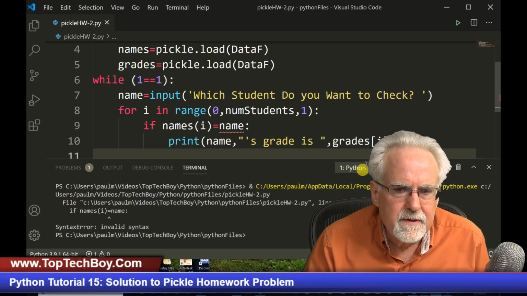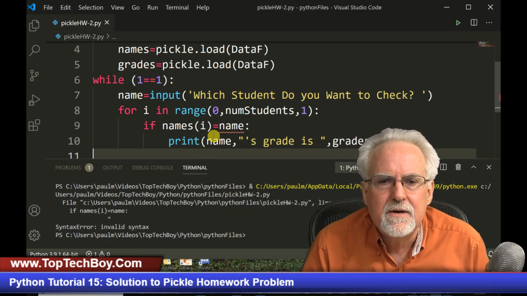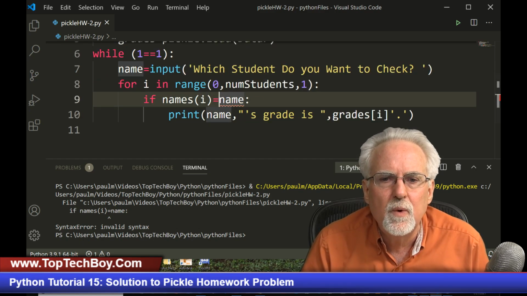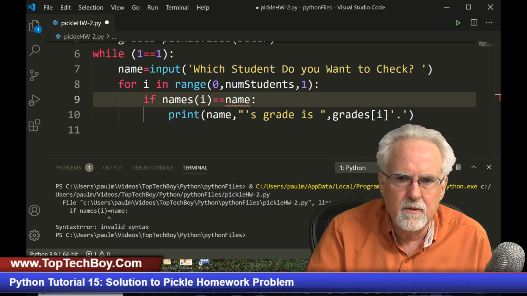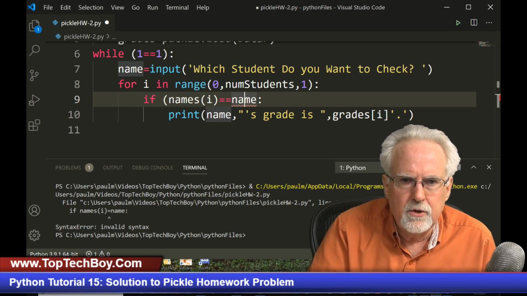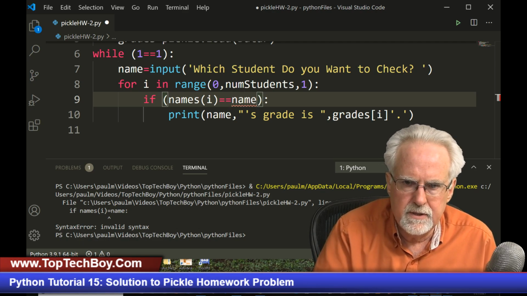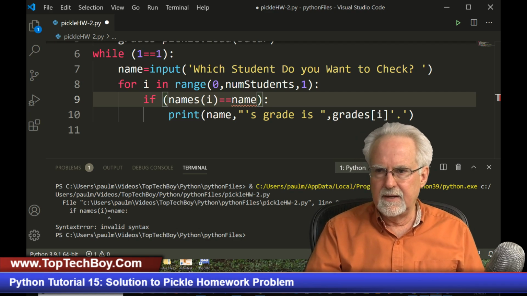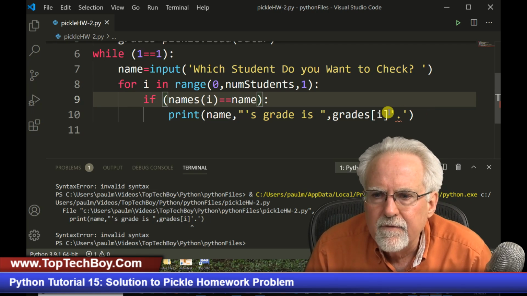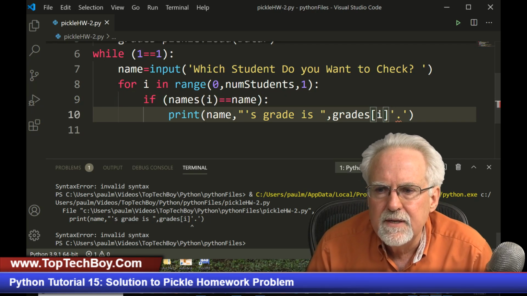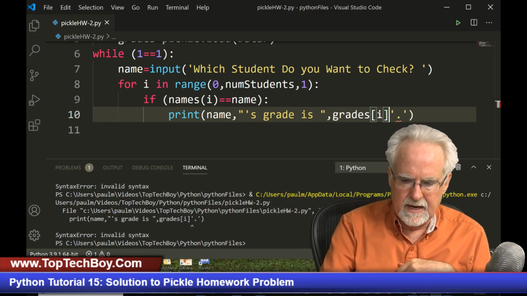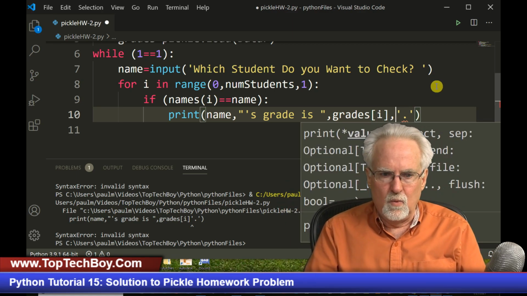Oh, if names of I, oh man, rookie mistake. What do we do when we're doing a conditional equal equal? All right. And also, just for good measure, I really like to put the conditional inside of a parenthesis like that. All right, let's try it again. Ooh, doesn't like it again. Oh, I forgot the comma, right? When I'm printing different things strung together, I need a comma between them. All right, one more time.